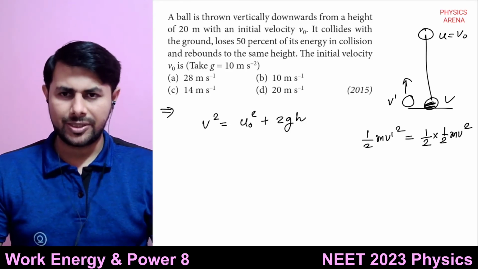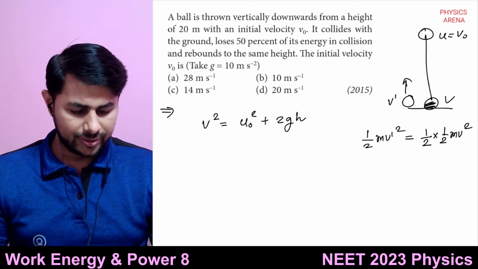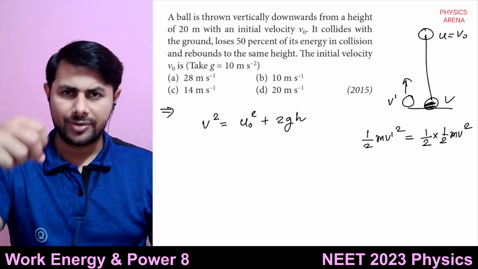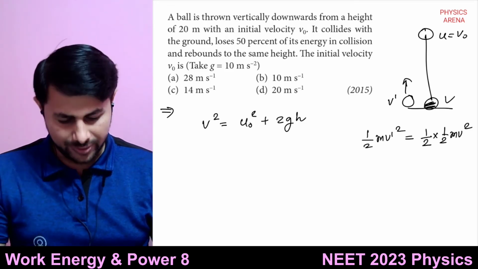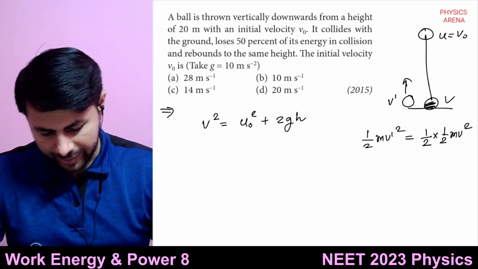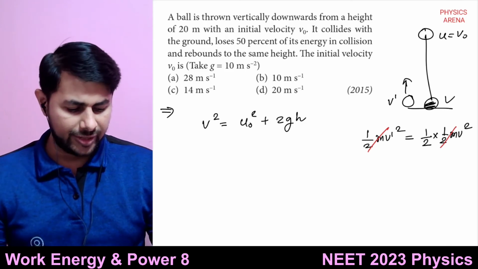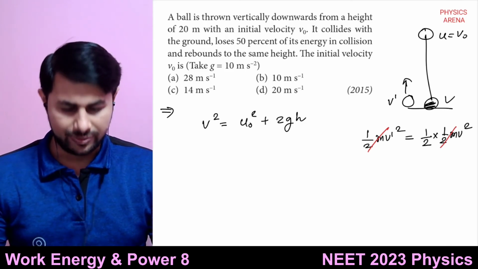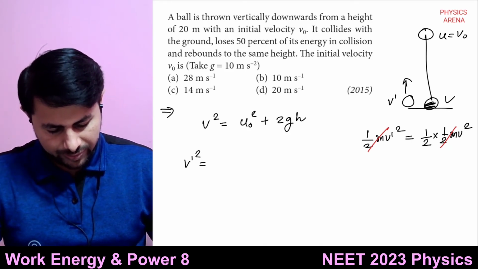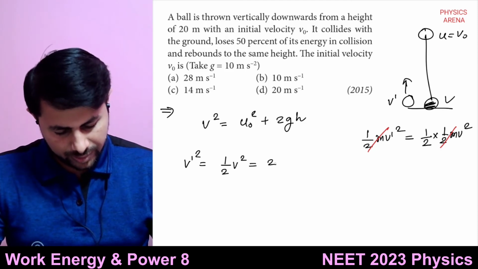The speed with which it rebounds is equal to what? The kinetic energy with which it rebounds is half of the kinetic energy with which it strikes, because 50% energy is lost. So this half can get cancelled, and you get v dash square is half of v square. So v dash square, which is half of v square, is equal to, can you say, 2gh?